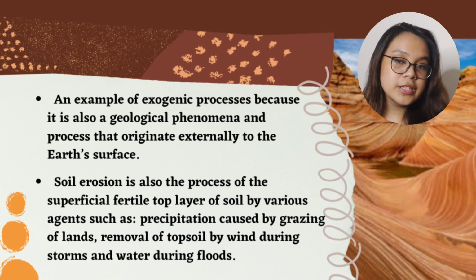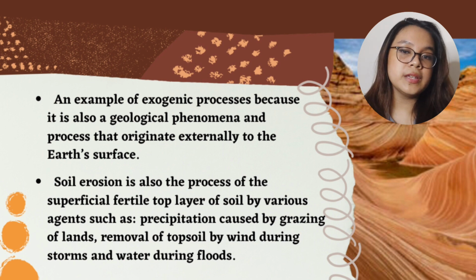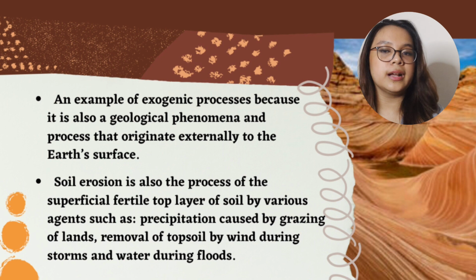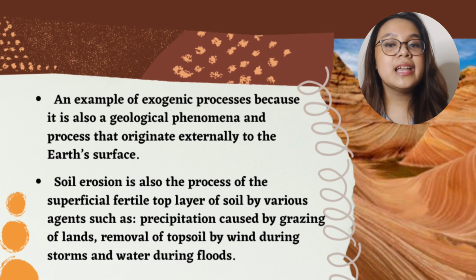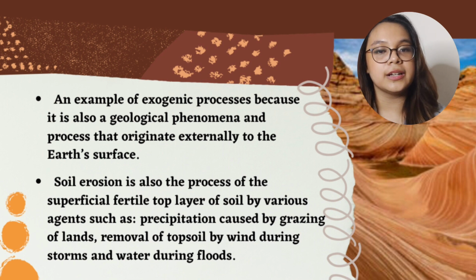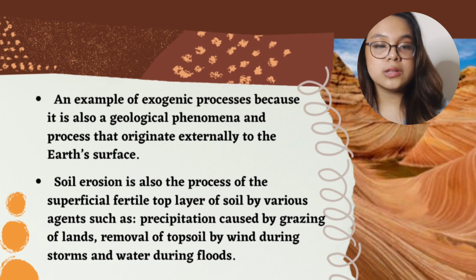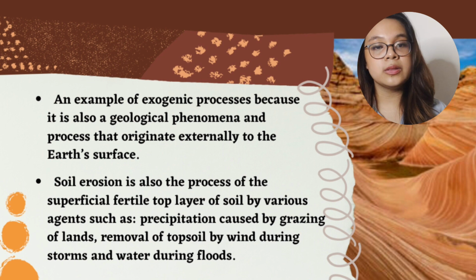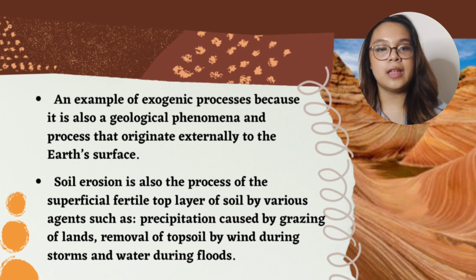In simpler words, erosion is the action of surface processes that removes soil, rock, or dissolved material from one location on the Earth's crust and then transports it to another location, just like how a delivery man delivers a product from the seller to the buyer. But remember that too much soil erosion causes serious loss of topsoil and also reduces crop production potential, lowers surface water quality, and damages the drainage networks.